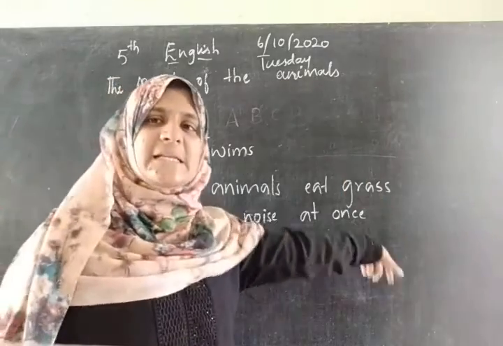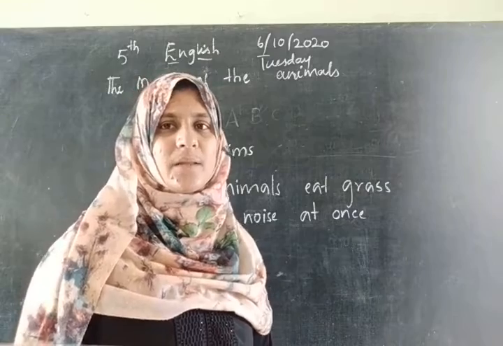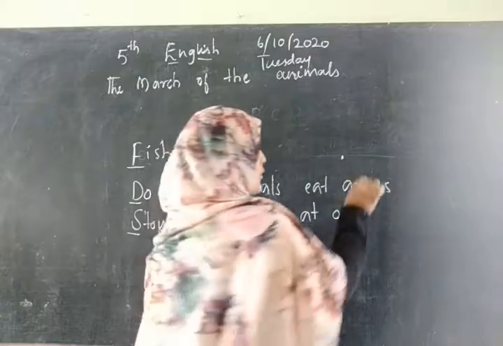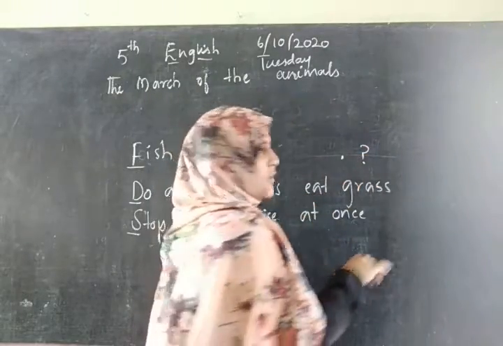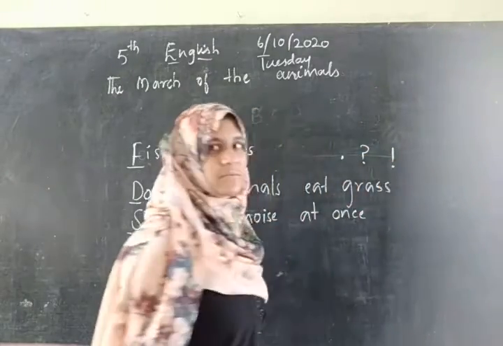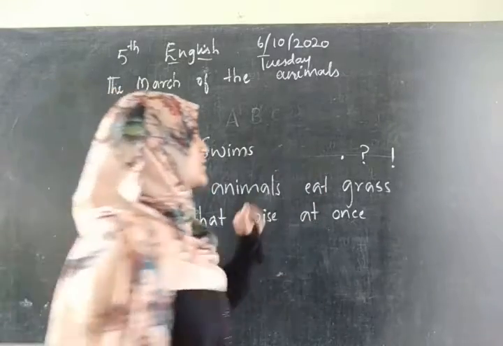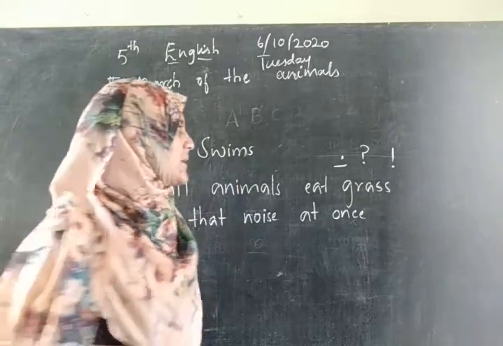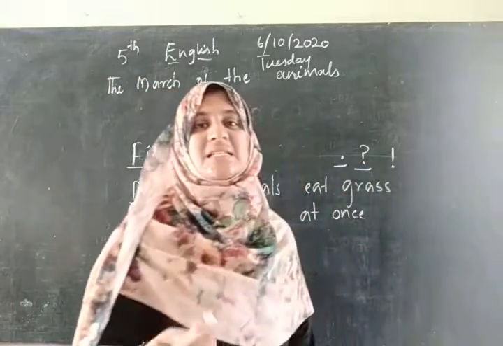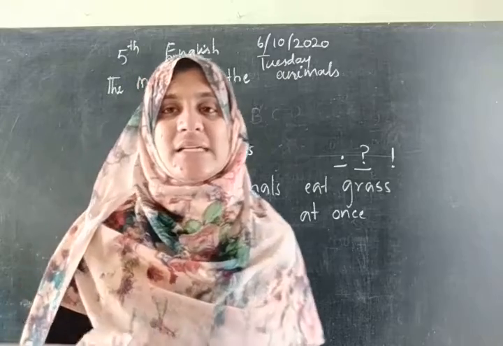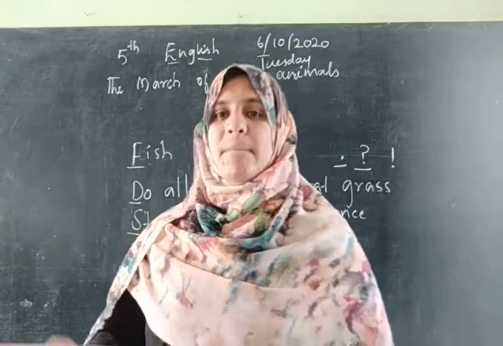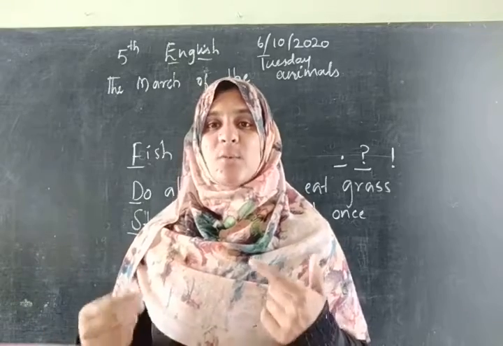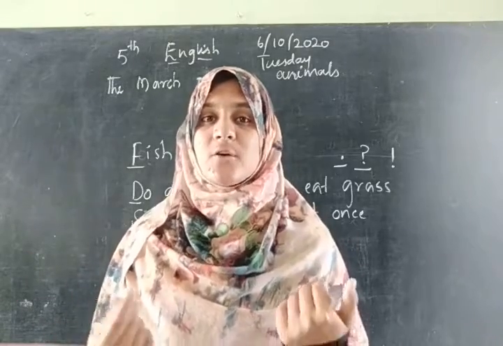Now, how does the sentence end? It can end with a full stop, a question mark, or an exclamation mark. Full stop means it is an assertive sentence. Question mark means you are asking a question. If I ask you what is your name, you tell me my name is Suhana. Full stop.